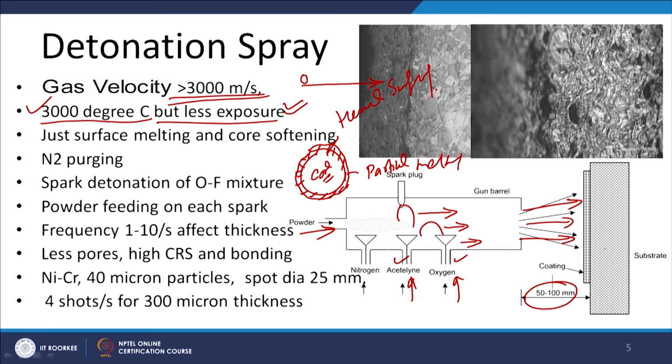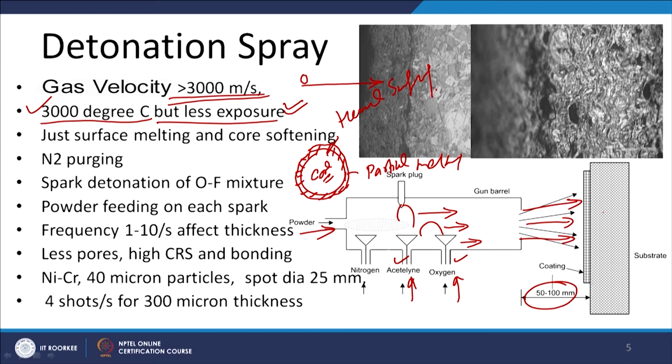So, the barrel to the substrate distance is about 50 to 100 mm. For each detonation, we feed the oxygen and acetylene, the spark plug detonates it, and then the powder is fed. The mixture of all the gases as well as the powder is directed towards the surface of the substrate.